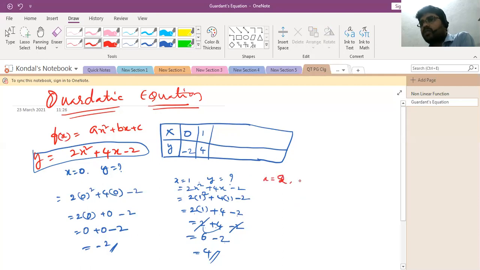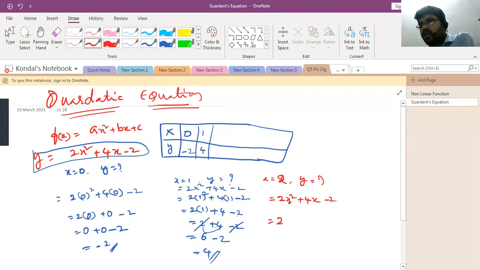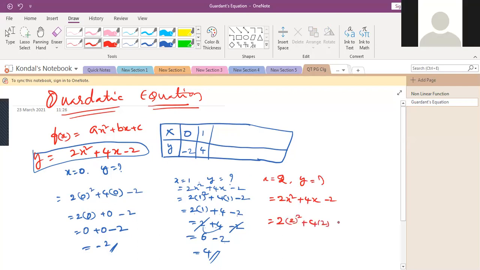Then x is equal to 2. X is equal to 2, how much is the y value? Okay, simple again. See, 2x square plus 4x minus 2. So simple, here you can take as it is 2. Instead of x you can put 2. 2 whole square plus 4 into 2 minus 2.